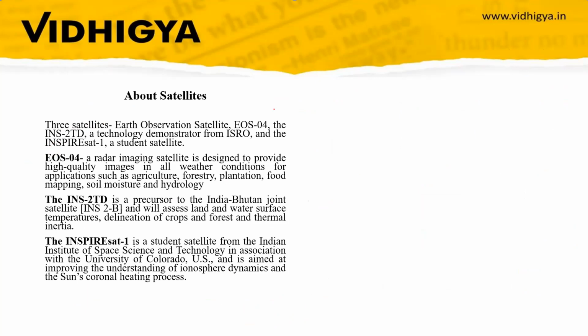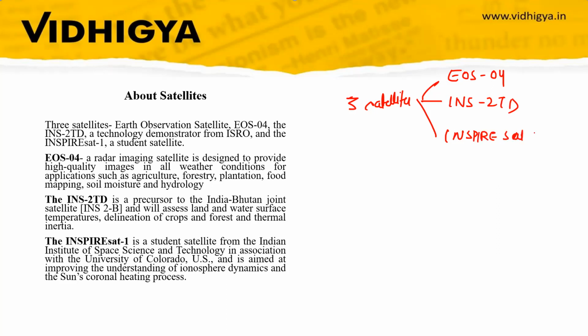ISRO has launched 3 satellites: Earth Observation Satellite 4, INS-2TD, and INSPIRESat-1. EOS-04 is a radar imaging Earth observation satellite.